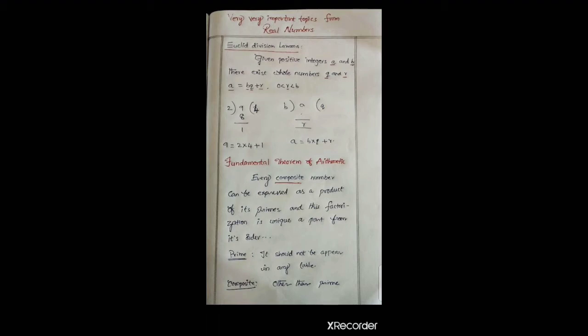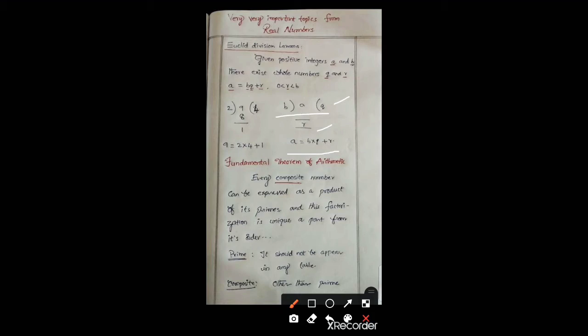Here a is divided by b, and q is the quotient, r is the remainder. a is equal to b into q plus r. This is our usual division method.